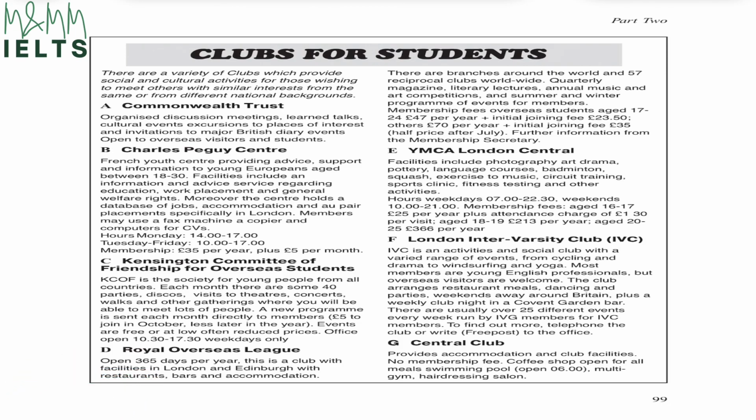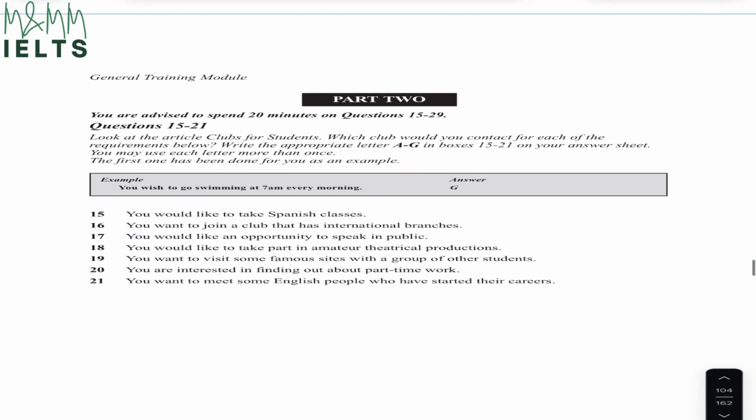So as you can see, this is the paragraph that we have got in front of us, and we have got few categories which are given over here, like Commonwealth Trust, Charles Peguy Center, and few more. And then we have got a set of questions over here. If we look at the question, it says, look at the article Club for Students. Which club would you contact for each of the requirements below? So over here, they have given us a requirement, and then our job is to find which paragraph is the correct one, as in which club should we be contacting if we need that thing done. They have given us an example.